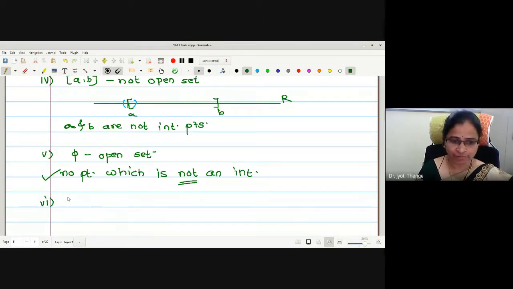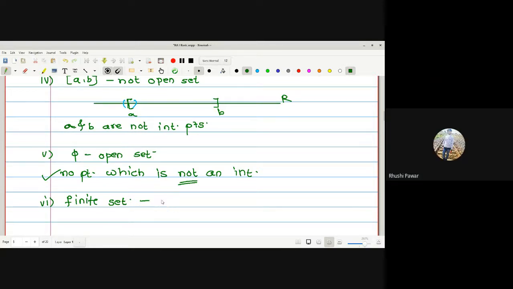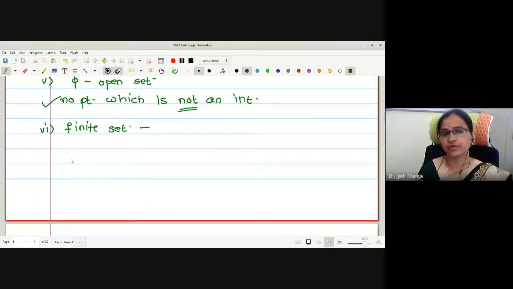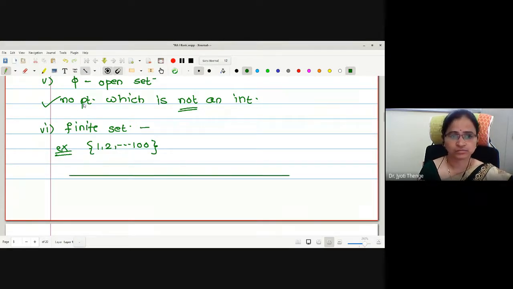What about any finite set? Open set? Let me give you an example. Suppose I am writing the set of all natural numbers between 1 to 100. Is it an open set? Whether every point is an interior point? You have to check it.